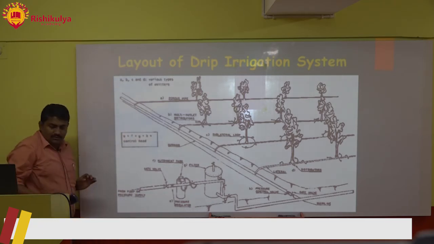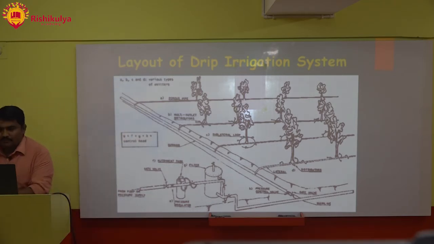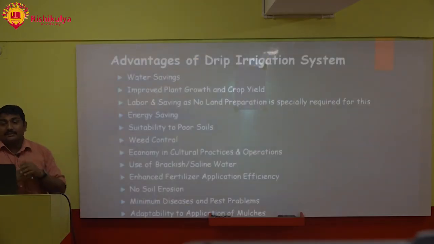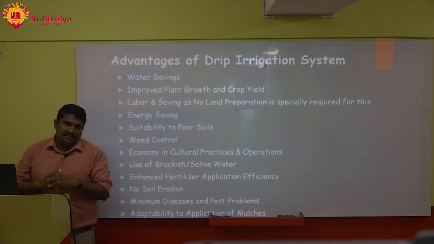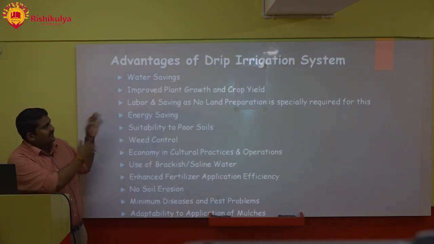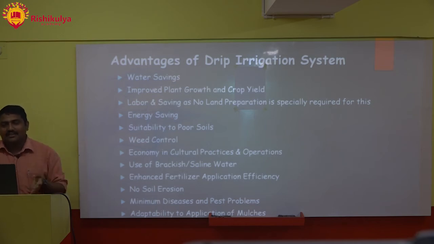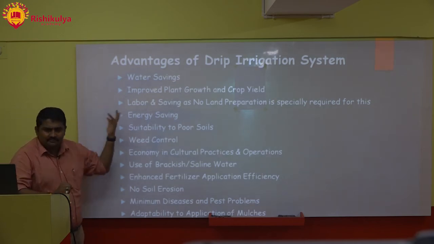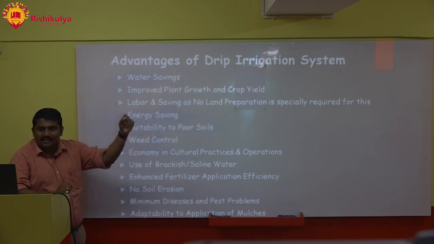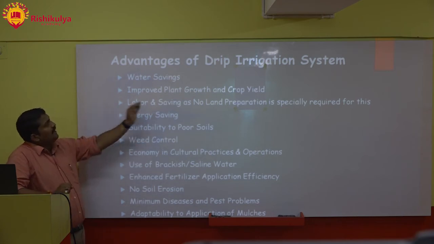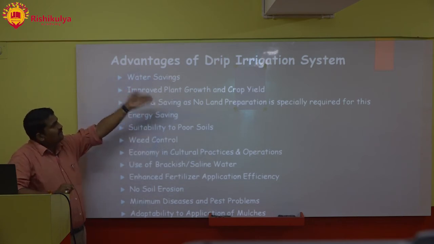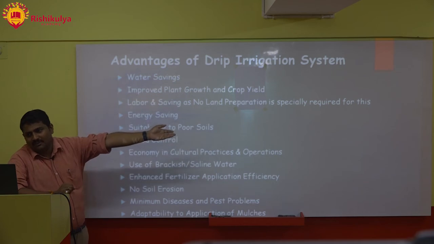Okay. So, advantages of the drip irrigation system. This is very important. Till now what you have read was the theory part. This is what will be coming in your examinations. What are the advantages of drip? What are the disadvantages of drip? Water saving, obviously, because we are applying a very small amount of water. Improved plant growth and crop yield. Once the plant growth is good, crop yield will be good.